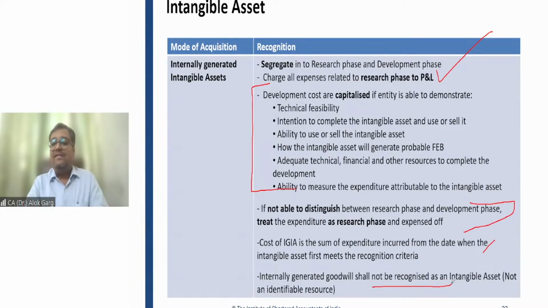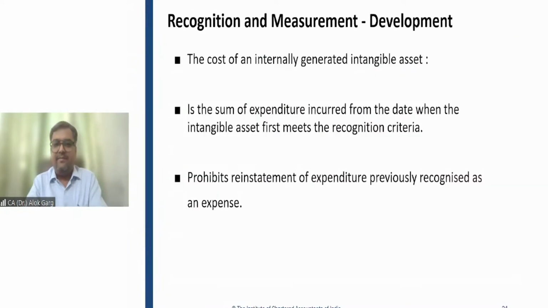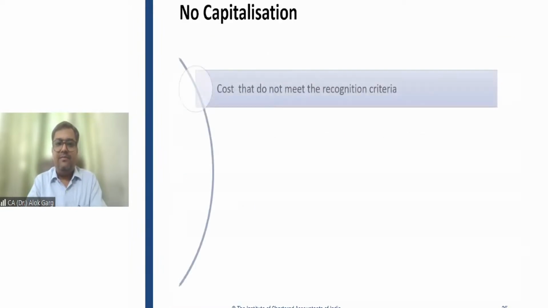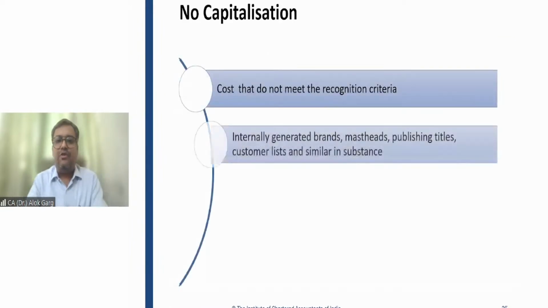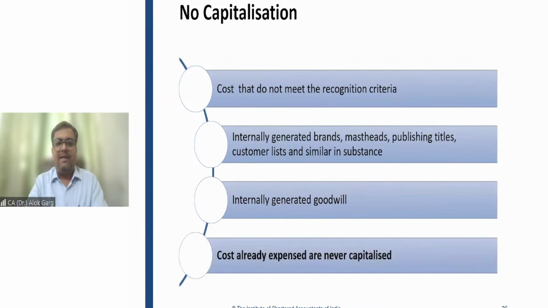Internally generated goodwill shall not be recognized as an intangible asset and has to be charged as an expense in the P&L. So the development phase we have discussed. No capitalization of costs that do not meet the criteria. Internally generated brands, market share, publishing titles, customer lists, these are not going to be capitalized. Internally generated goodwill is not going to be capitalized.